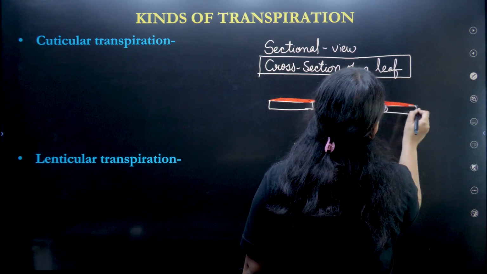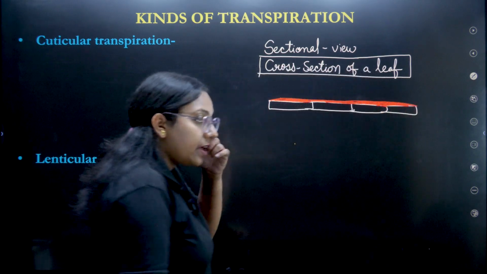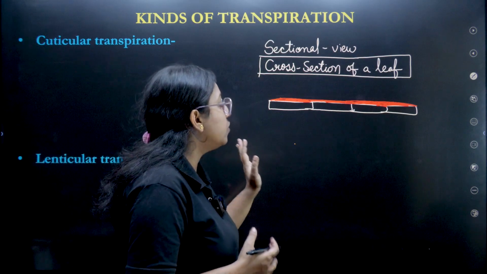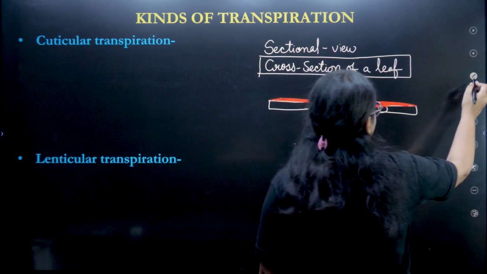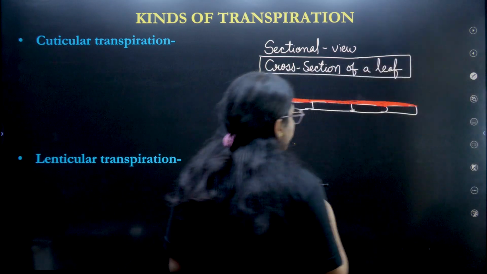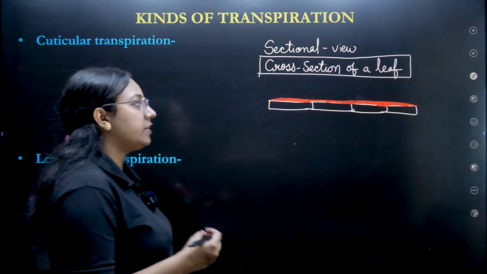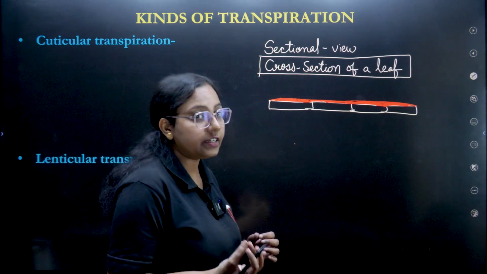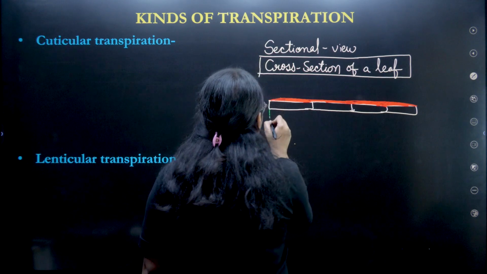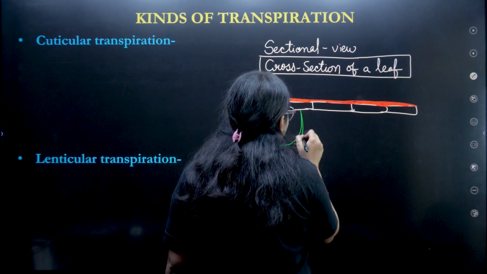This diagram is very important, so look very carefully and try to draw it with me. If you draw with me, it will be very easy for you. Otherwise, if you sit separately and try to draw, it can be a difficult task.